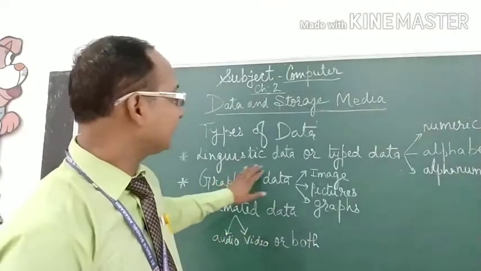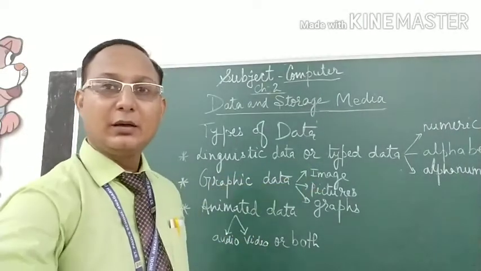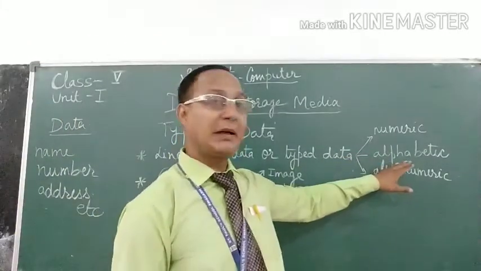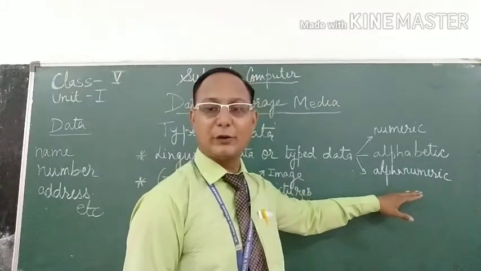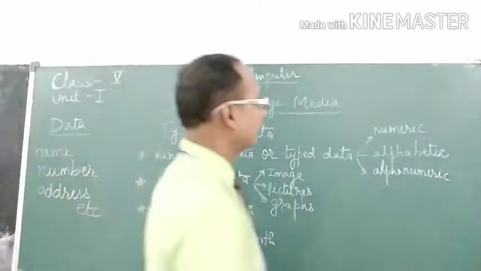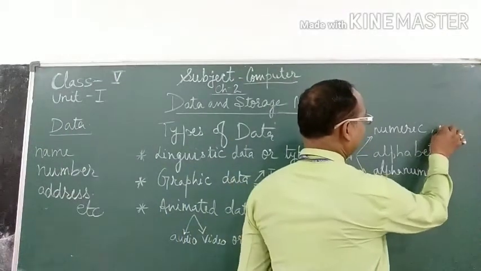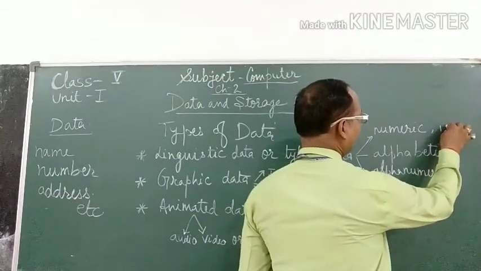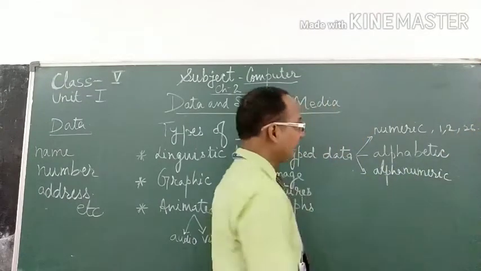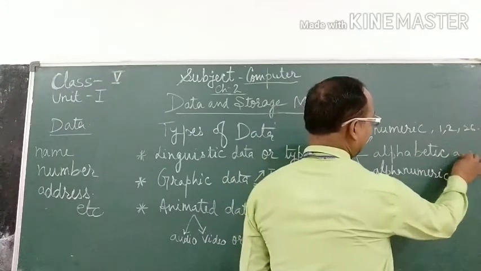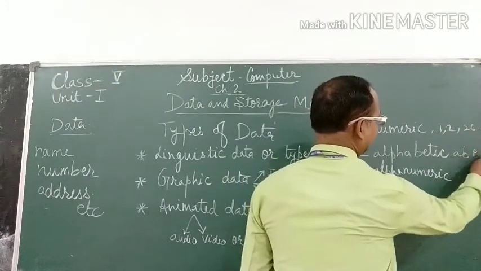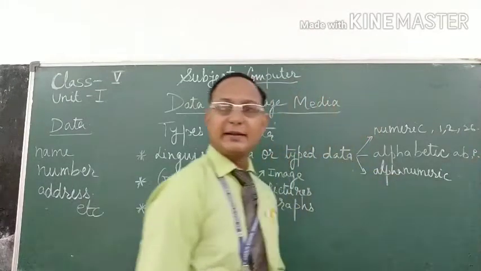Linguistic data or typed data may be numeric, alphabetic or alphanumeric. In numeric, all data may be numbers, like 1, 2, 26. In alphabetic, it may be A, B, P, G, anything.